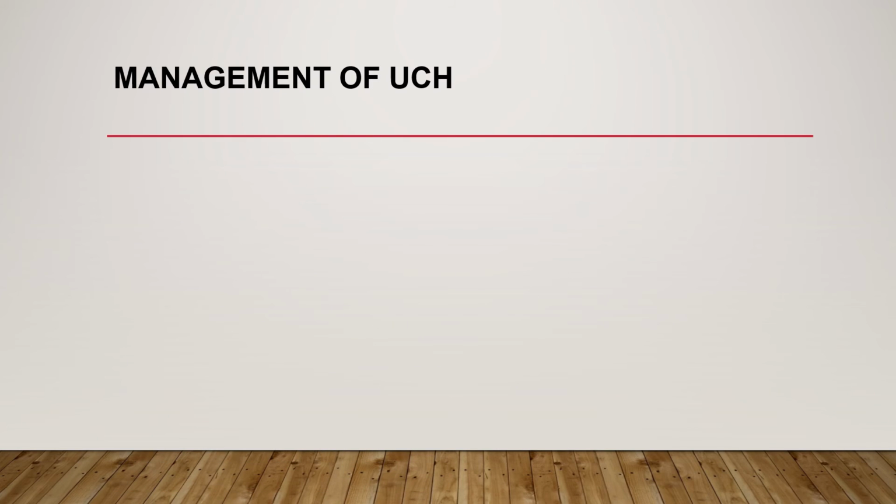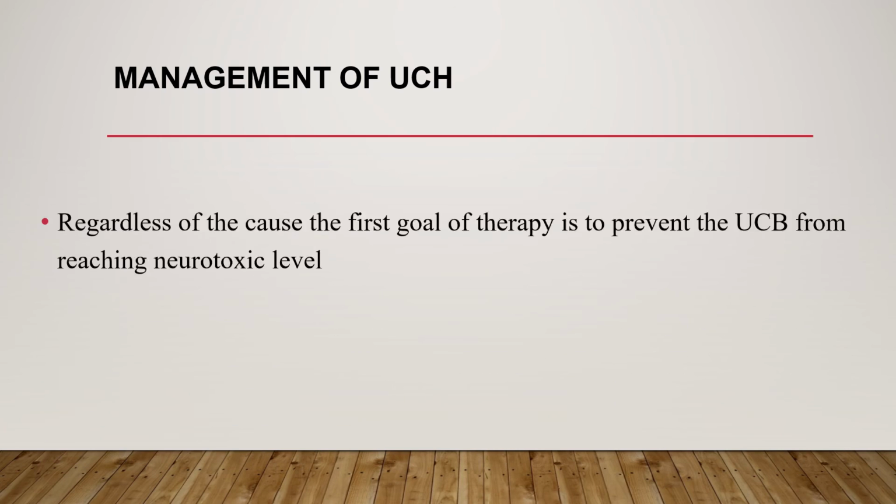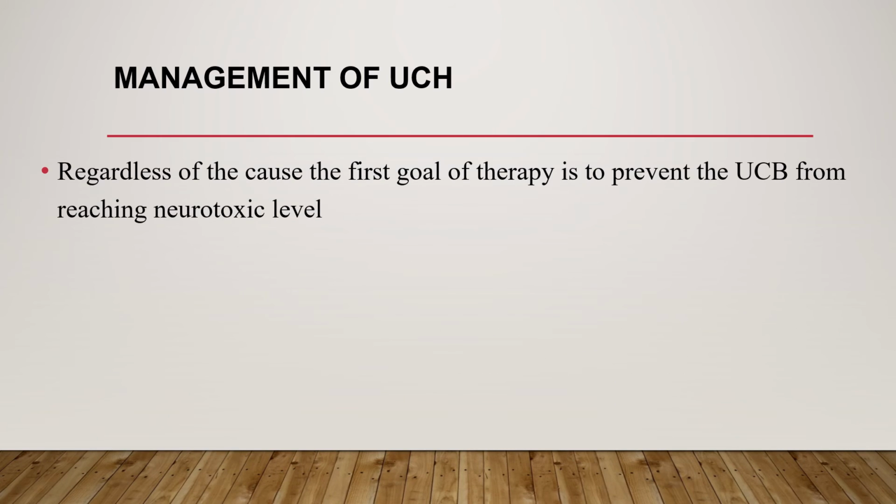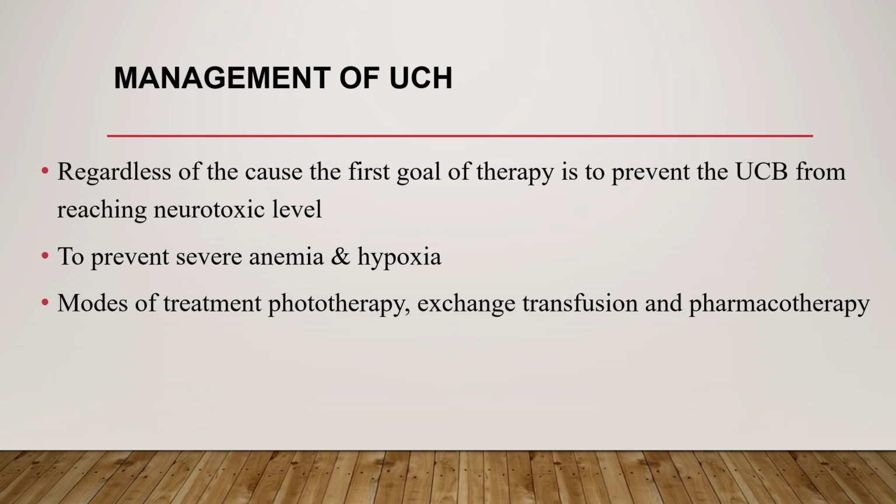Regarding management of unconjugated hyperbilirubinemia, regardless of the cause, the first goal of therapy is to prevent the unconjugated bilirubin from reaching neurotoxic level. To prevent severe anemia and hypoxia is also our aim. Modes of treatment include phototherapy, exchange transfusion, and pharmacotherapy.